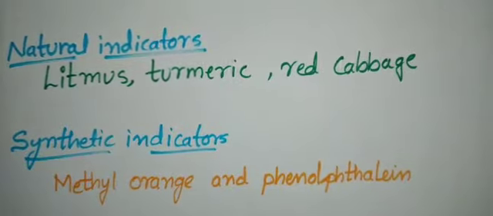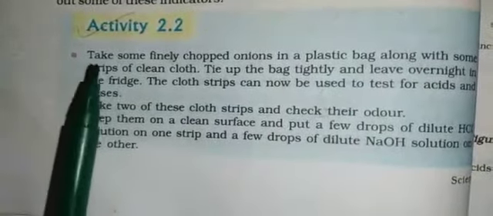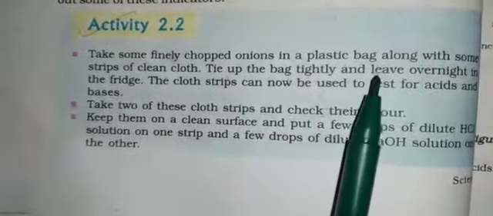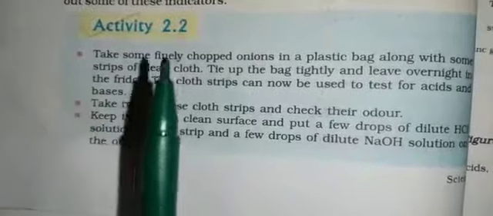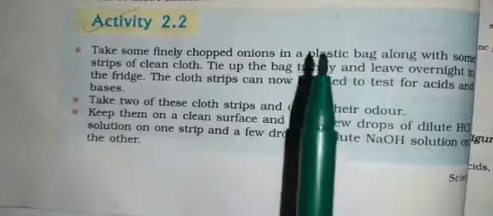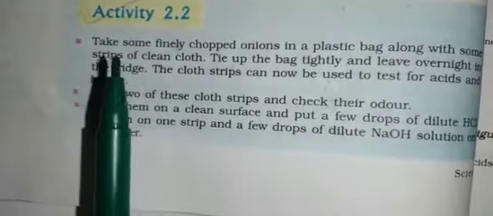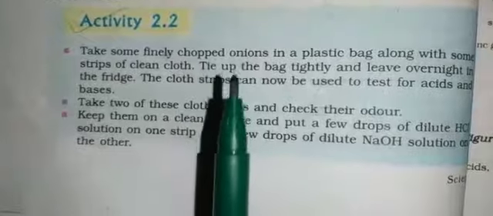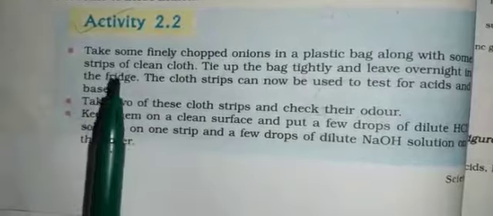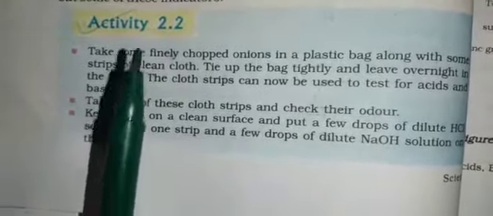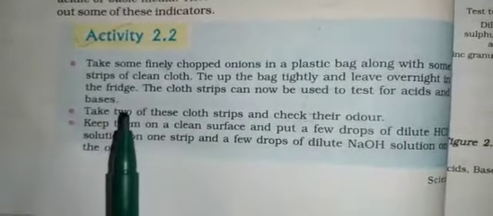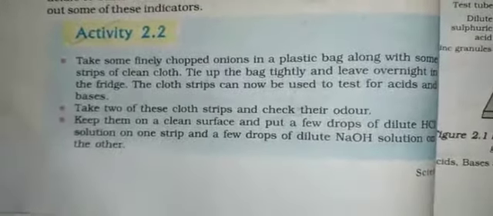We'll see to it. So students, first you have to take some finely chopped onions in a plastic bag along with some strips of clean cloth. You have to take it in a plastic bag along with some small pieces of clean cloth. So you have to tie up the bag tightly and leave it overnight in the fridge. The cloth strips can now be used to test for acids and bases.